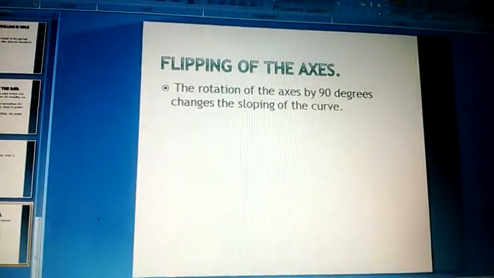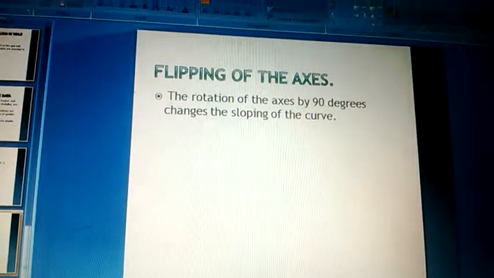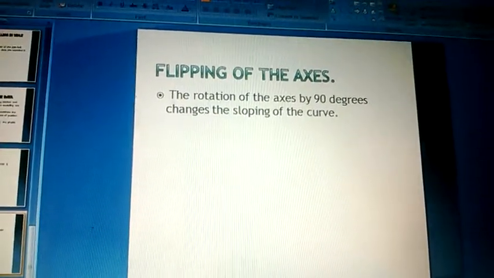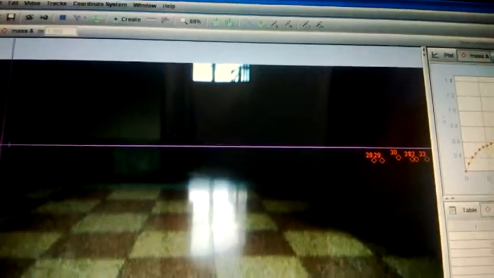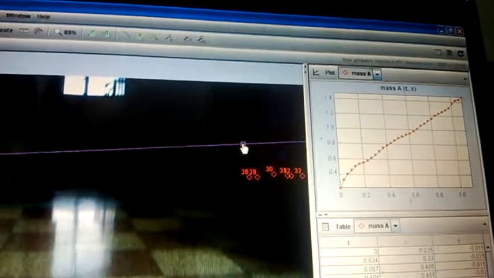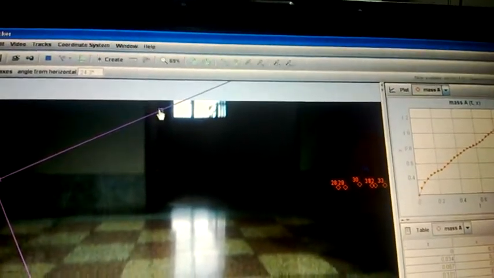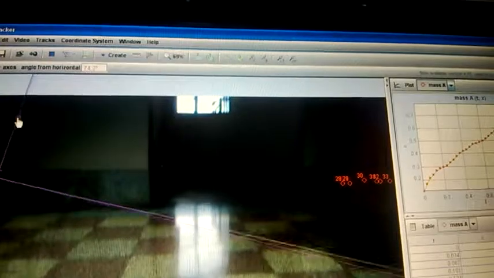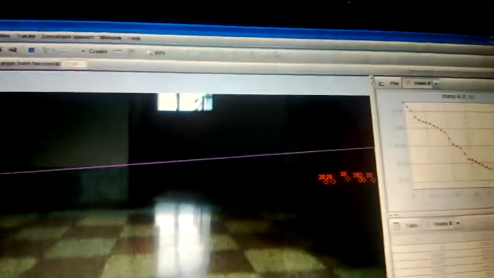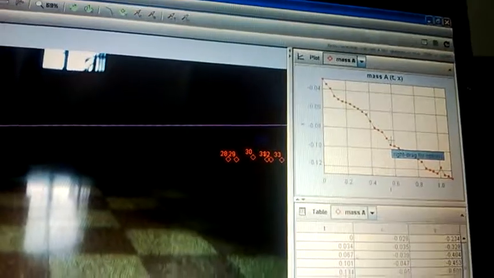When the axes are rotated by 90 degrees, there is a change in the slope of the curve. With this axis, the graph gets flipped. You can see the graph slope changing.